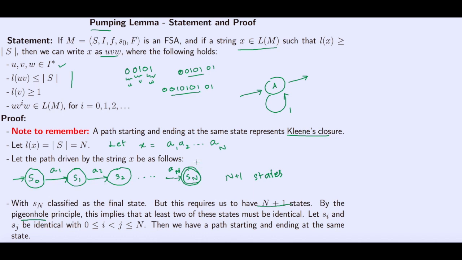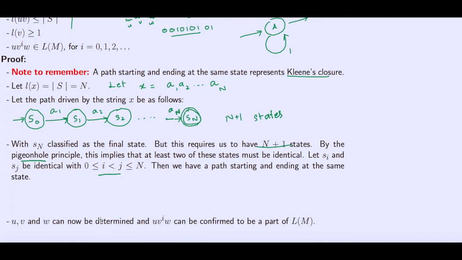Okay, so then this means that we assume that some Si and some Sj are identical, where i is less than j. This is again without loss of generality. So then we have a path starting at and ending at the same state, right? So we have a situation like this.